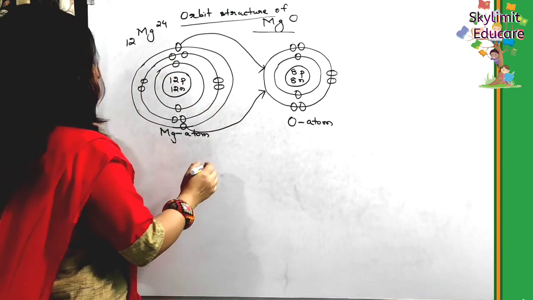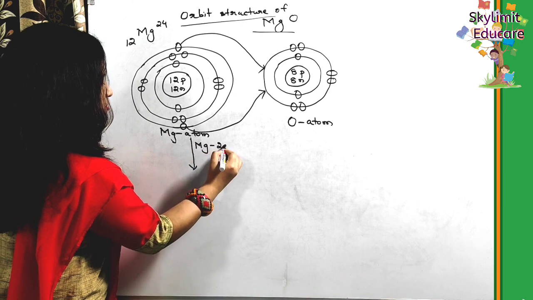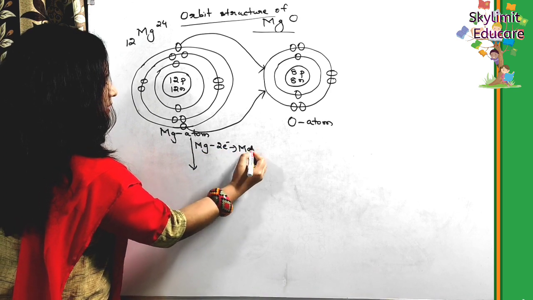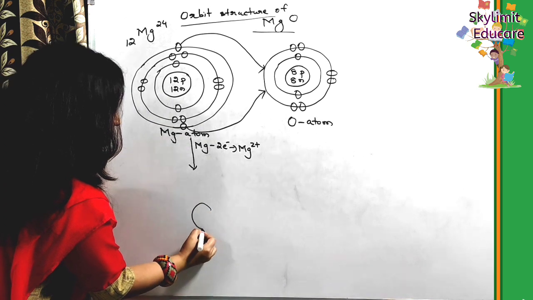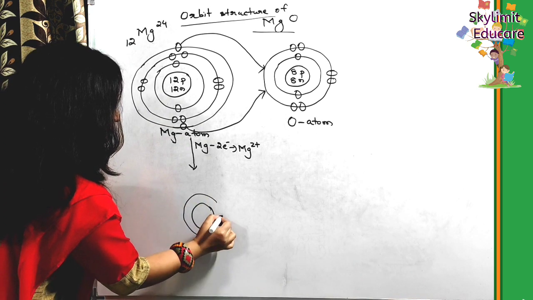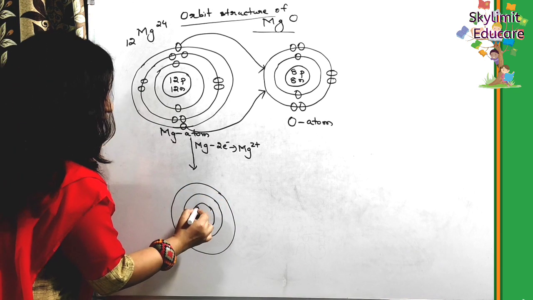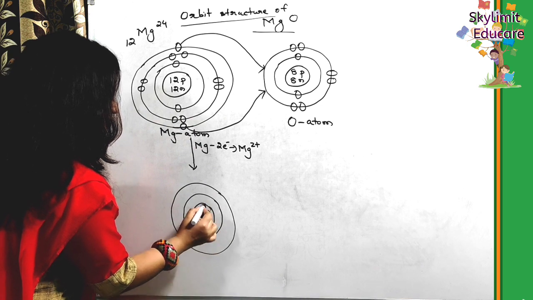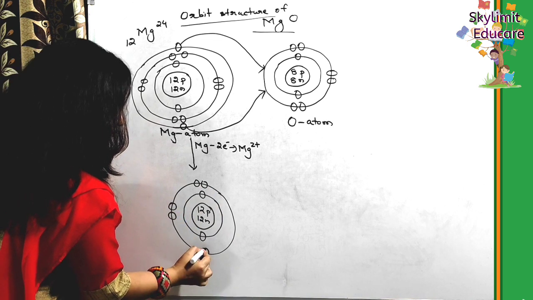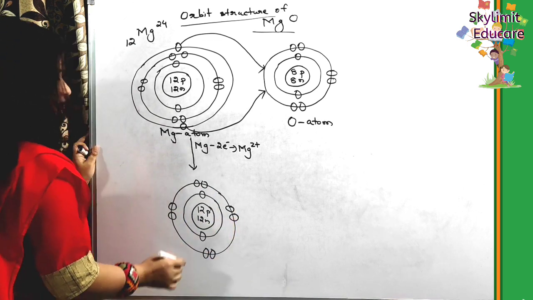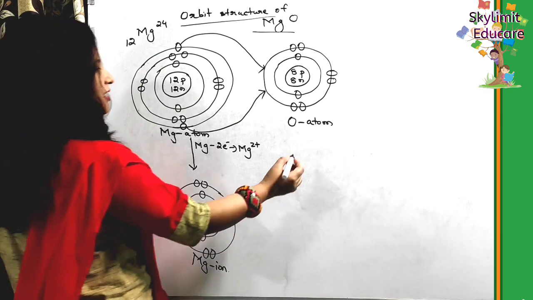Okay, next students, magnesium loses 2 electrons to form Mg2+. So the new electronic configuration, it is left only with 2 shells now. Okay, it has already lost 12 protons, 12 neutrons. Okay, so this is magnesium ion. This is magnesium ion.